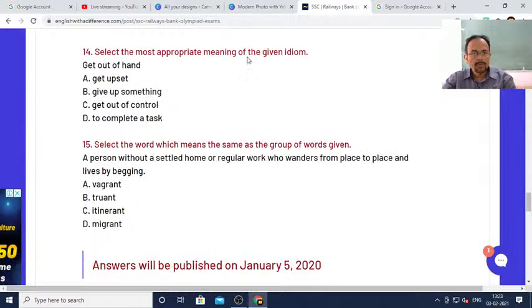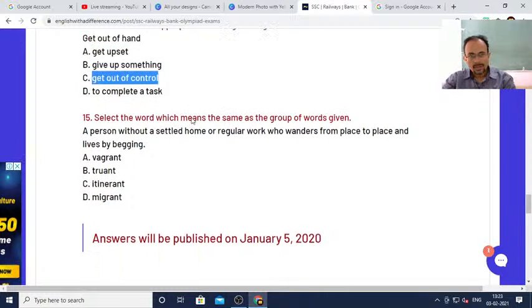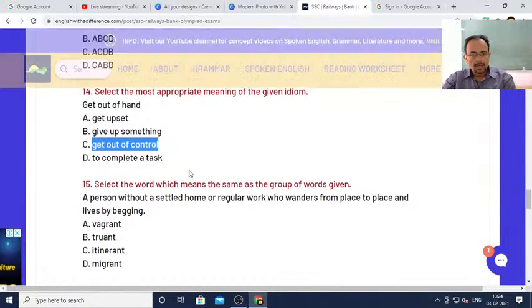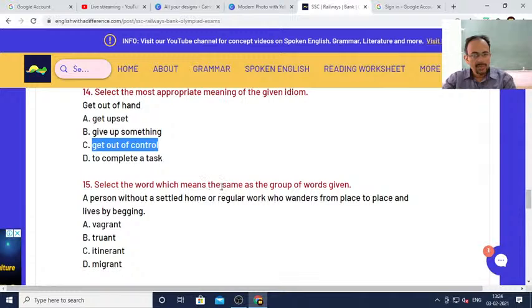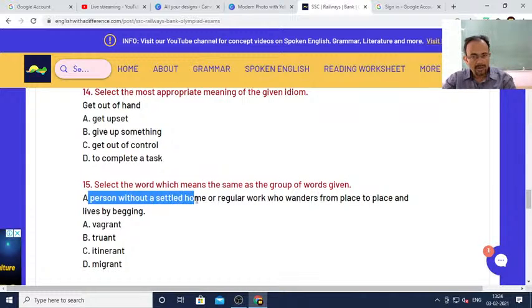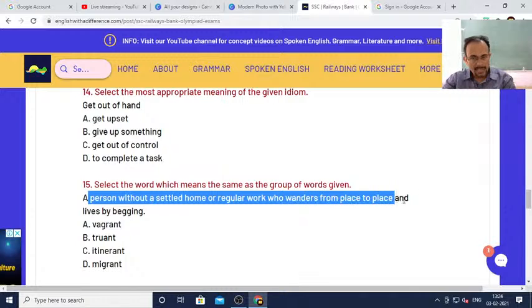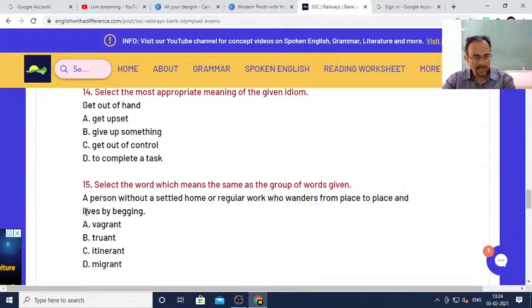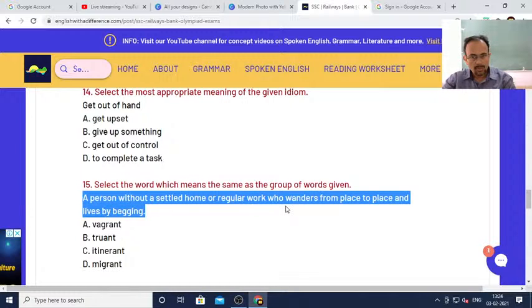Select the most appropriate meaning of the given idiom. Get out of hand. Get out of hand means get out of control. Okay, next, last one. Select the word which means the same as the group of words given. A person without a settled home or regular work who wanders from place to place and lives by begging. So, what is he called?